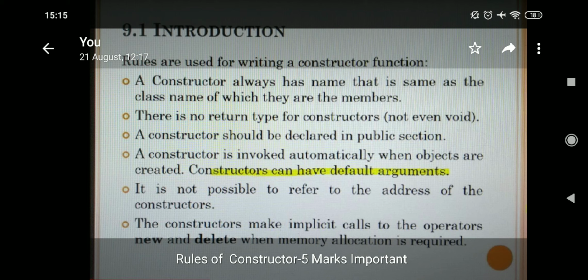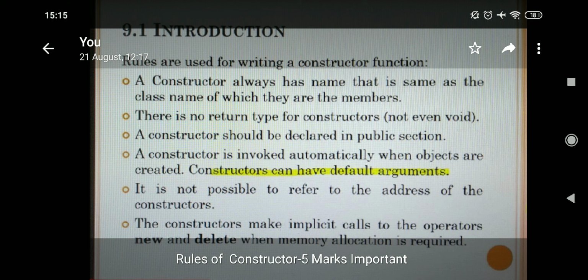It is not possible to refer to the address of constructor. Fourth point, implicit call to new and delete operators when memory is required. Students, there are two things, static memory allocation and dynamic memory allocation. Static memory allocation means memory is allocated at compile time. Dynamic memory allocation means memory is allocated at execution time. If we want to allocate the memory at execution time, we will be using an operator called new. If we don't want memory, we will use an operator called delete.